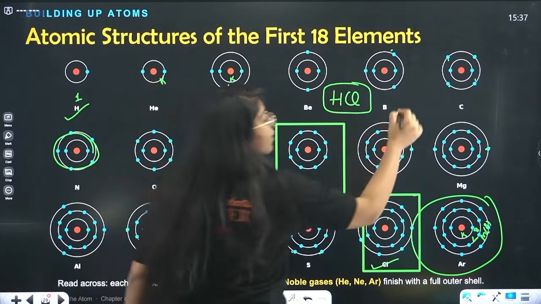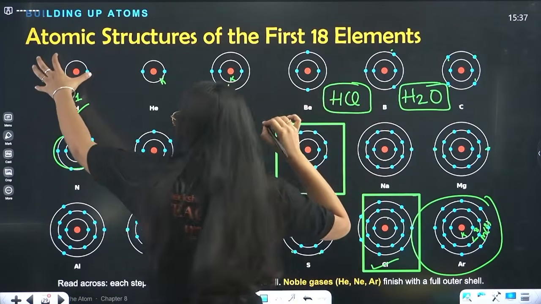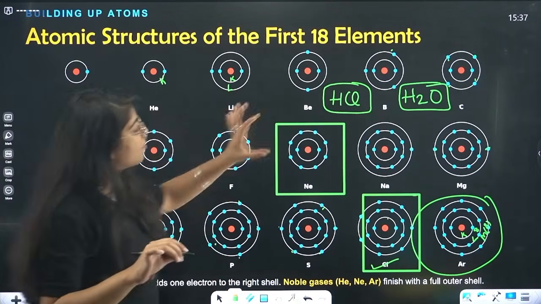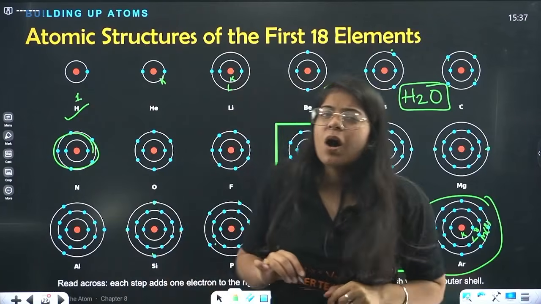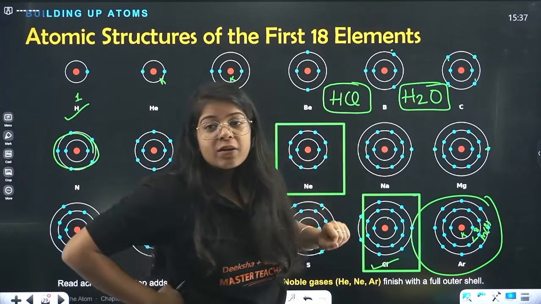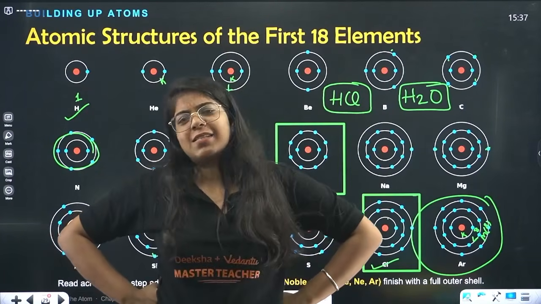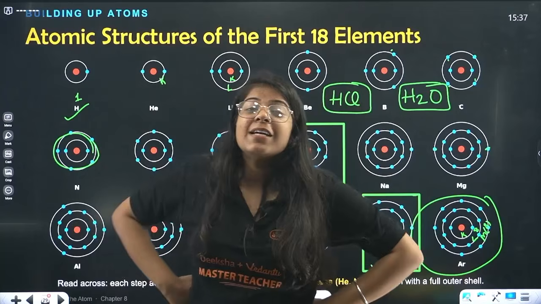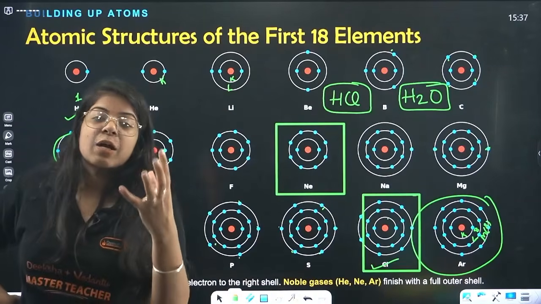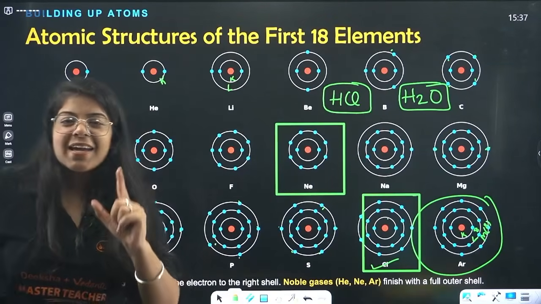We have water, H2O. It is made up of 2 hydrogens and 1 oxygen, right? These are two different elements combined together. So how are they combining? Why is 1 oxygen sitting with 2 hydrogens but 1 chlorine is sitting with only 1 hydrogen? Okay, so this is something called combining capacity, or valency. We call it valency.